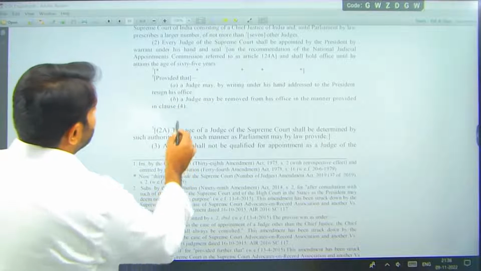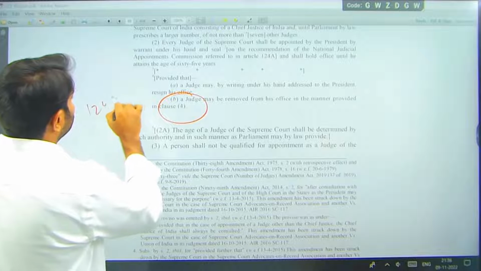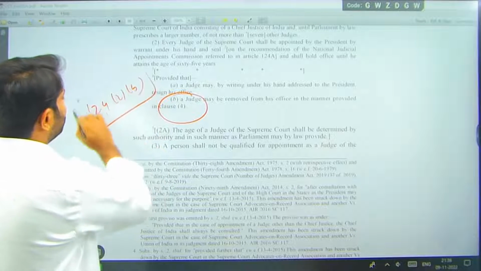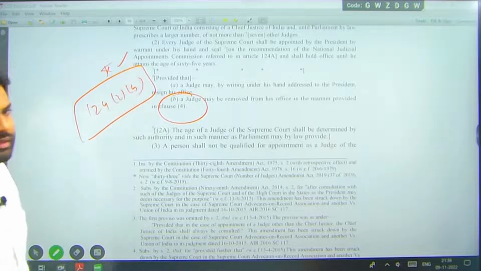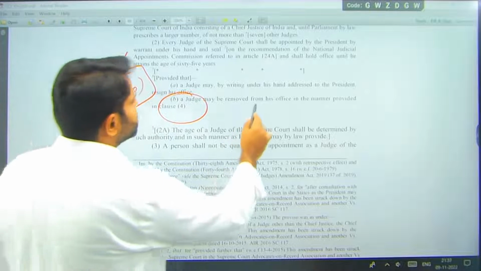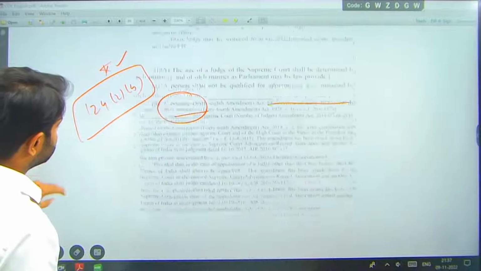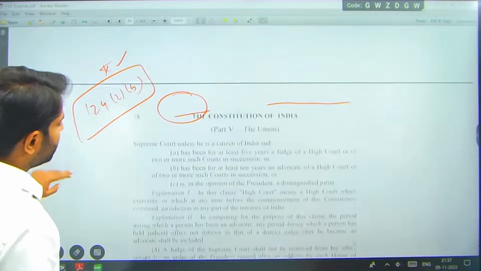So here, Article 124(2)(b). Remember this article, write down this article 124(2)(b). This is talking about removal of a judge. A judge may be removed from his office in the manner provided in clause 4. Clause 4 is where we have the procedure. How do we remove him?